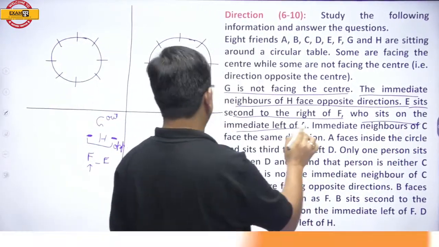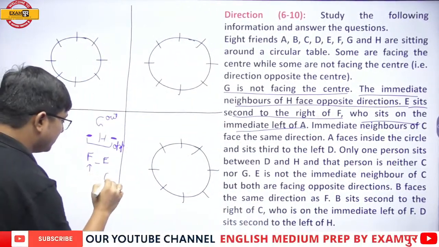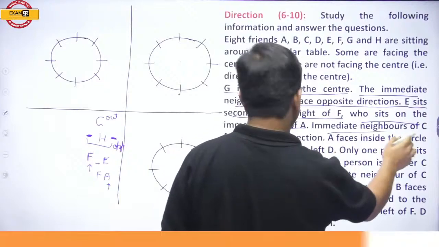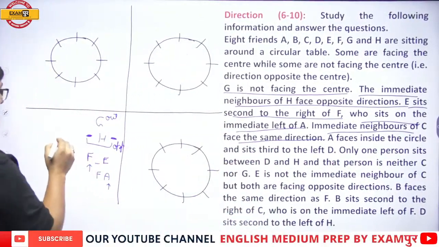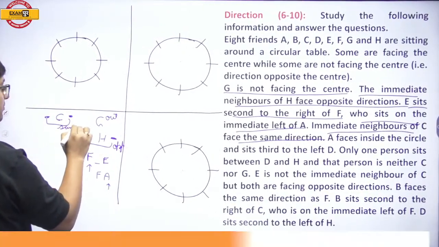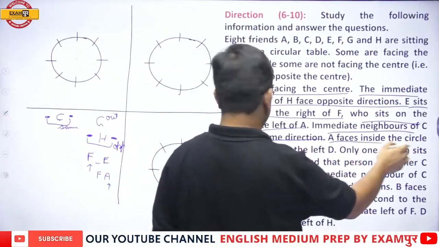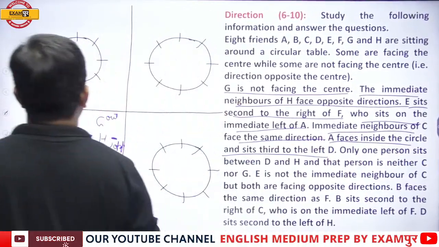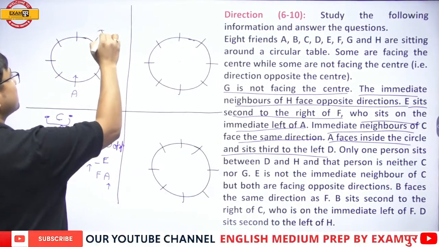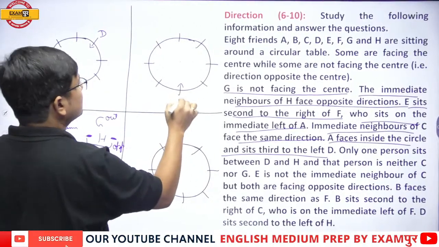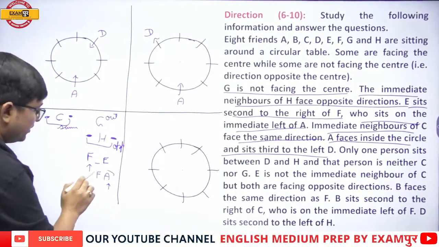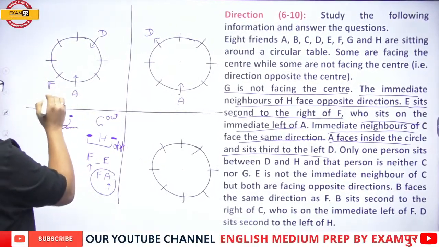F sits on the immediate left of A. Okay. Next. Immediate neighbors of C face the same direction. Next. A faces inside the circle and sits third to the left of D. Now A faces inside the circle and sits third to the left of D can be in this manner, or it can be in this manner. Both are correct or not? Immediate left of A is F, isn't it?